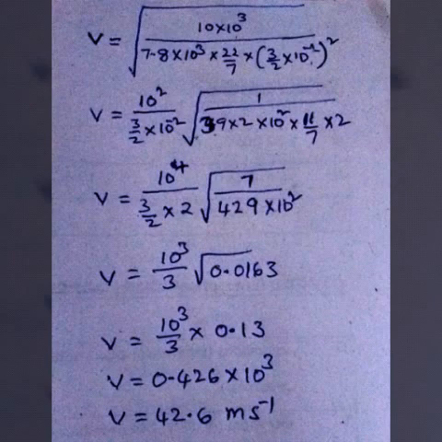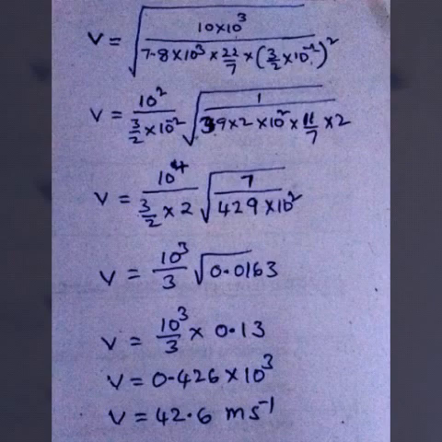Now substitute the given values in this formula. V equal to root over tension 10 into 10 cube, by density D which is 7.8 into 10 cube, into pi value 22 by 7, into radius r value 3 by 2 into 10 power minus 2 whole square. The square root of 10 power 4 is 10 square, and r value is 3 by 2 into 10 power minus 2 whole square. Cancel the square and the square root. Then we get out of the square root, 10 square by 3 by 2 into 10 power minus 2.